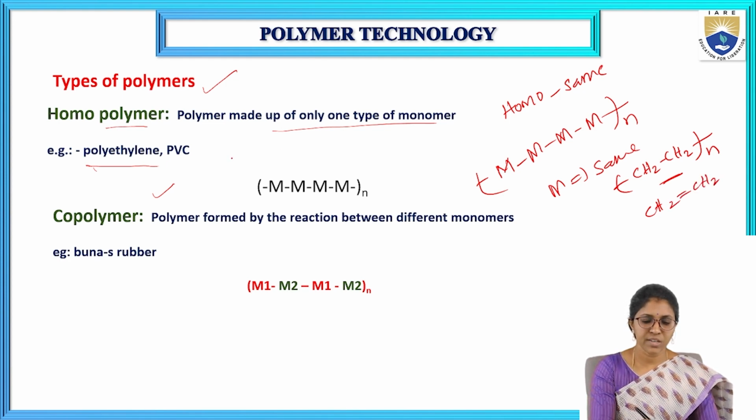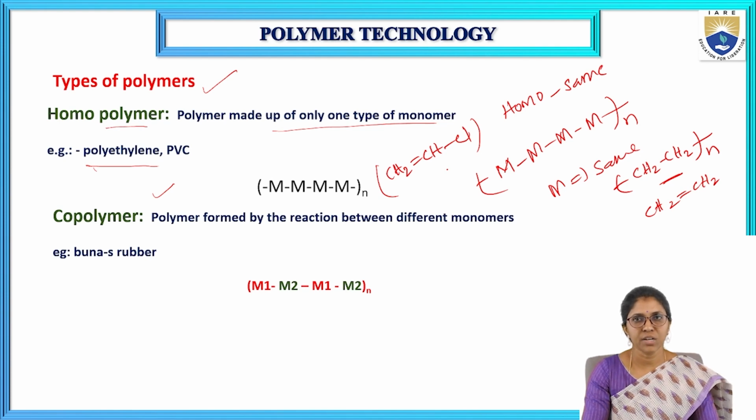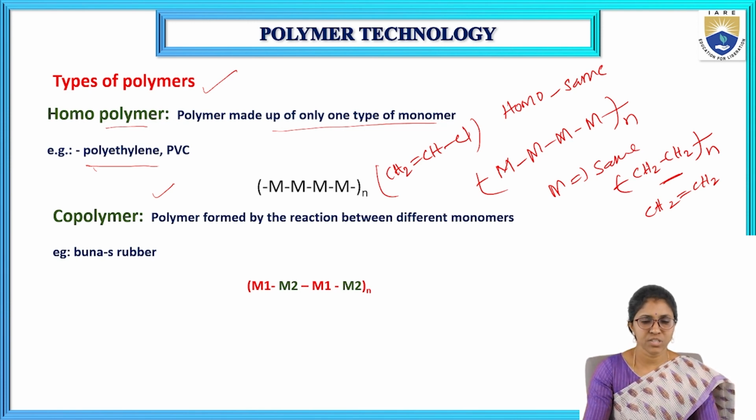Polyvinyl chloride polymer is made up of only vinyl chloride monomer. These types of polymers are called homopolymers: polymers made up of one type of monomer. Examples are polyethylene and polyvinyl chloride.